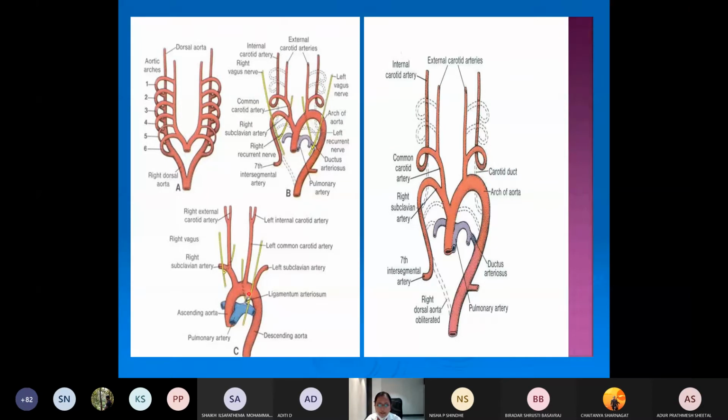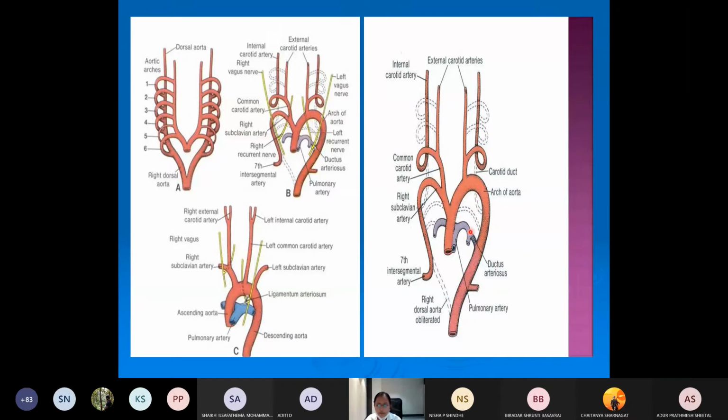So you can see here, this is the arch of the aorta. This is the left subclavian artery, this is the left common carotid artery, then this is the brachiocephalic trunk where you have the right subclavian artery and the right common carotid. So the right common carotid is from the brachiocephalic trunk and the left common carotid is from the arch of the aorta. This you have to know. Okay, so this is about the 4 arches.